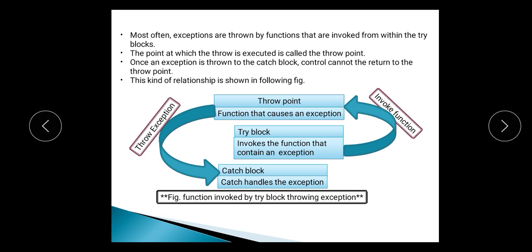Once you have thrown the exception from the try block to the catch block, we cannot return to the throw point, and this kind of relationship is shown in this figure. We are here generating the exception and throwing it with the help of the throw statement. So control is passed to the catch block, and it is not possible to return back to that throw point.